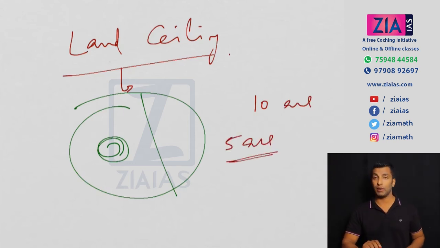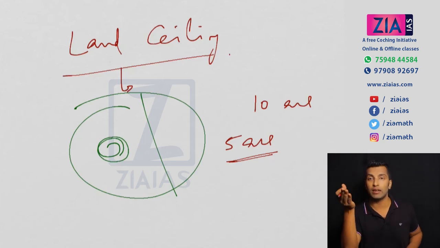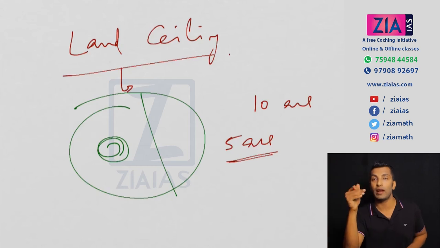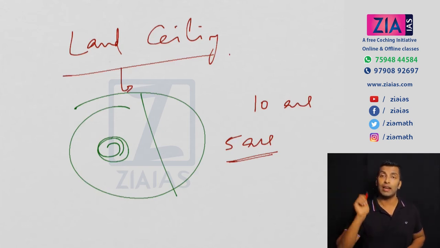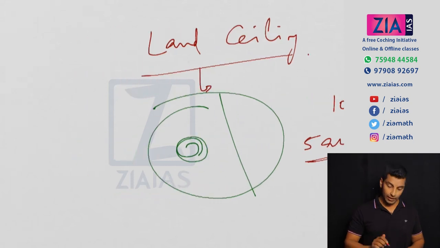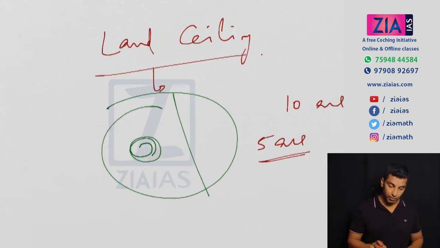Let's consider this example. Out of this 10 acres, 5 acres is very good, fertile land, and the rest of the 5 acres is infertile or bad land. So which one will you surrender? You will surrender the inferior land. And when you give this inferior land to the landless people, they don't have money to invest in it to undertake cultivation, so there is actually no use in getting this land. That was one of the problems, related to productivity, because most of the time inferior land is surrendered. That is one of the most important problems.